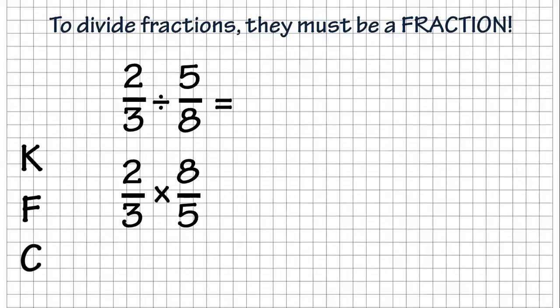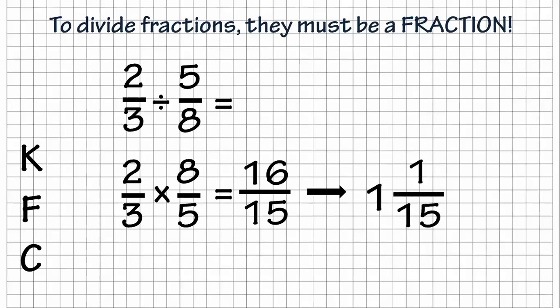and then in the last one, I'm going to C. I'm going to change that division sign to a multiplication sign. Now that I've done that, I'll multiply straight across. 2 times 8 is 16. 3 times 5 is 15. Once I get that, I can reduce. 15 goes into 16 one time with 1 left over out of 15. It's that simple. KFC. All right, here's the next one.